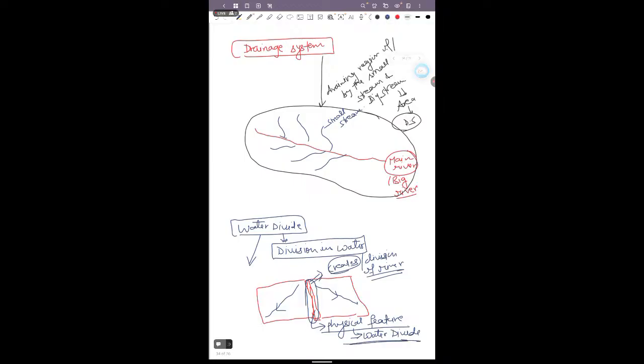You have heard of Punjab, so there is one region that is Punjab. Here in Punjab, Ludhiana is a water divide. How? Because it divides the Indus and Ganga river systems. So here there are two words, the drainage system and the water divide.